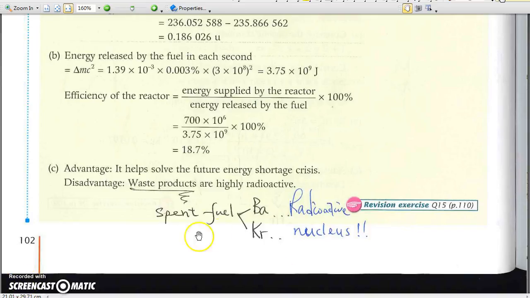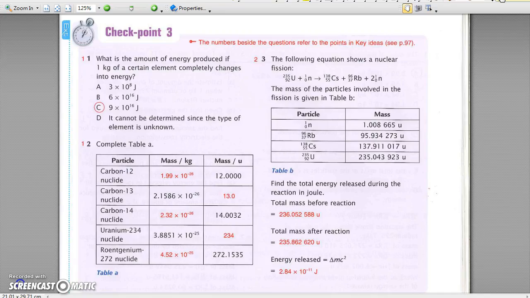And sometimes we talk about spent fuel, which means the fuel that is used already. So talking about the products of fission, which are the barium, the krypton, the medium-sized nucleus, they are usually radioactive. And now please do check point 3.